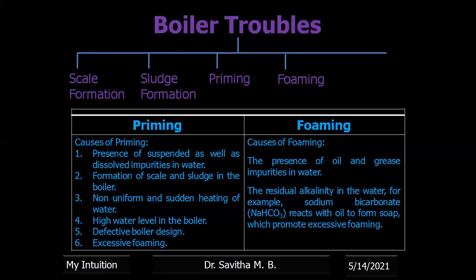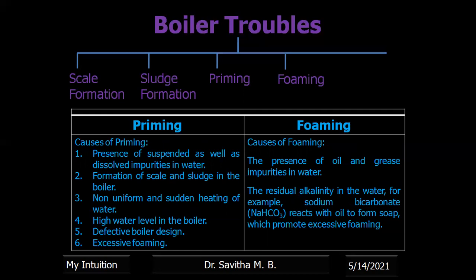Causes for priming: presence of suspended impurities, dissolved impurities, and formation of scale and sludge in the boiler, non-uniform and sudden heating of the boiler, a high level of water taken in the boiler, defective boiler design, and excess foaming. All these are reasons for priming to occur.